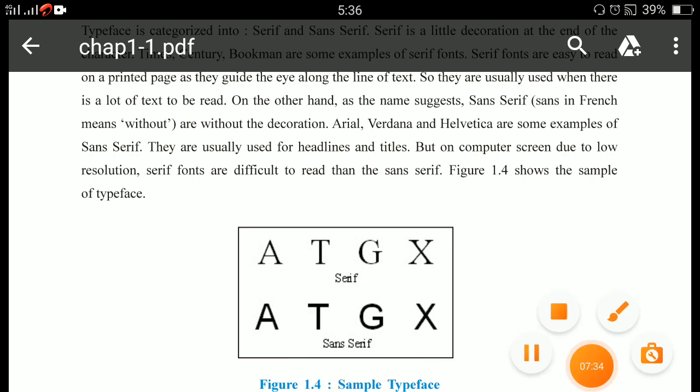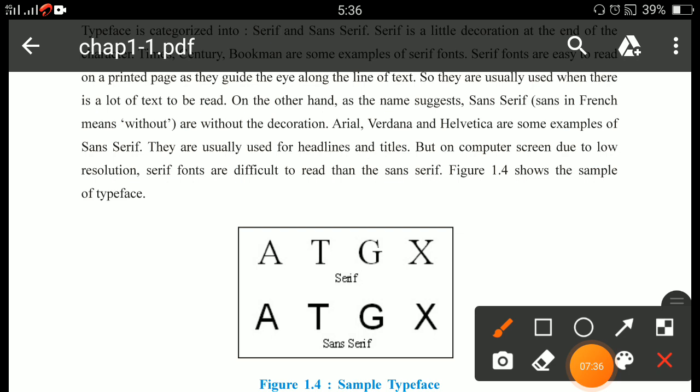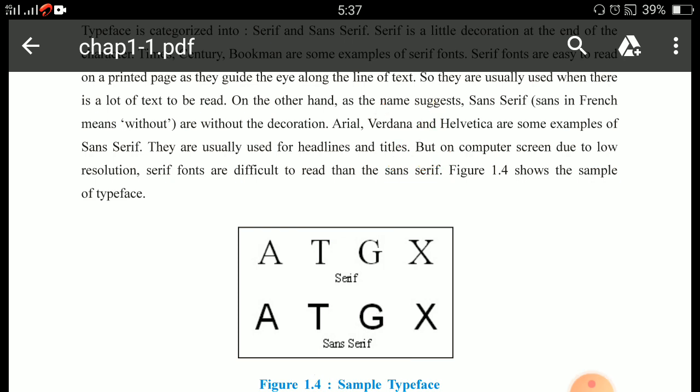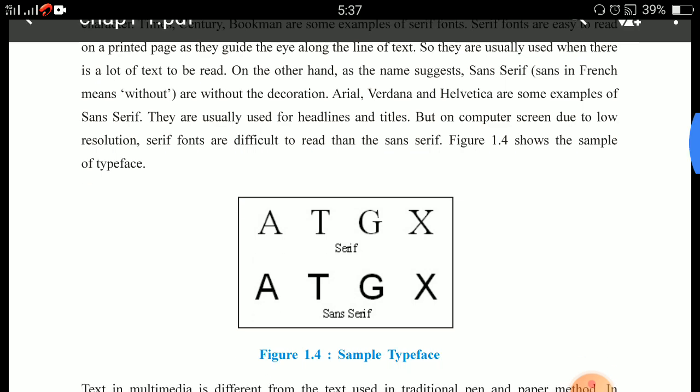Here you have to remember only this thing for the MCQ. There are mainly how many types of typefaces? There are mainly two types of typefaces. Which are they? First one is serif, and second one is sans serif. Whenever you want to add a little decoration at the end of a character, at that time a serif font is used, and for non-decorative characters a sans serif font is used. So this is your serif and sans serif font.